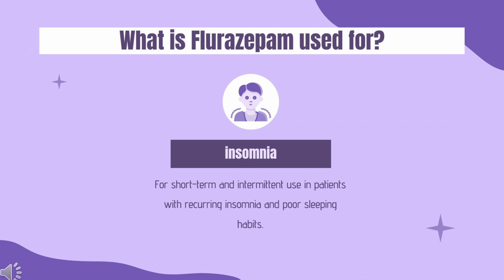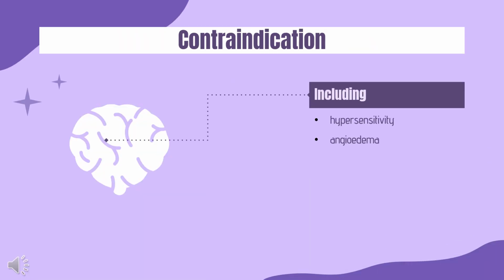What is flurazepam used for? For short-term and intermittent use in patients with recurring insomnia and poor sleeping habits. Contraindication. Flurazepam hydrochloride capsules are contraindicated in patients with known hypersensitivity to flurazepam or other benzodiazepines. Rare cases of angioedema involving the tongue, glottis, or larynx have been reported in patients after taking the first or subsequent doses of flurazepam.